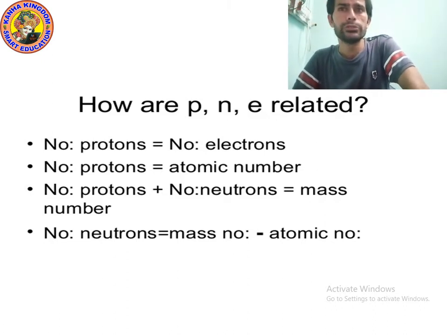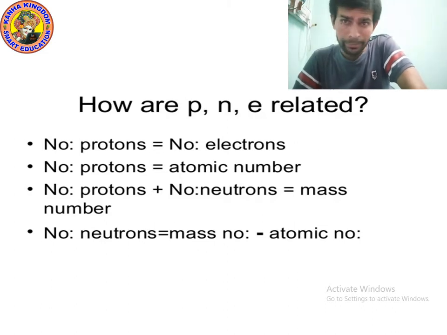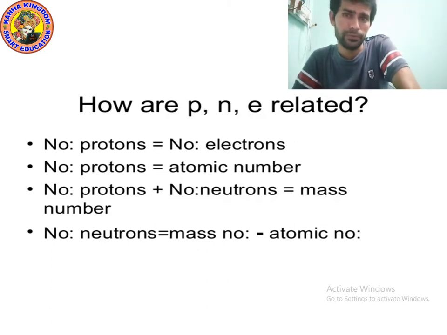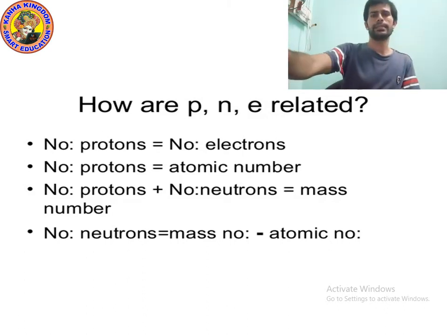Now how to get the neutron? If you want to know the number of neutrons, you will have to subtract the atomic number from the mass number. I hope you understood. Now let's talk about the atomic theory. Yes, let's move on to the next point.